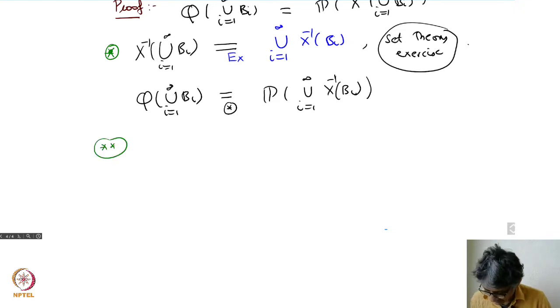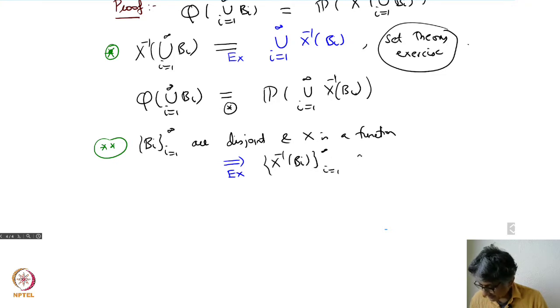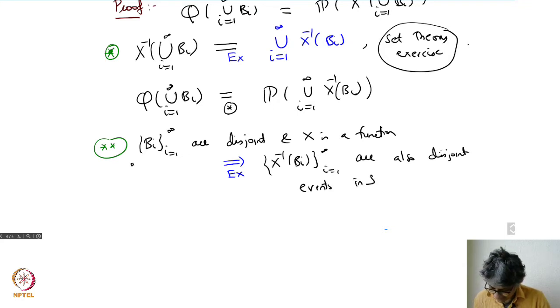This you have to verify again; I'll leave it as an exercise. If bi, i equal to 1 to infinity, are disjoint events in P, and x is a function, then x inverse of bi are also disjoint events in S. You can check that.